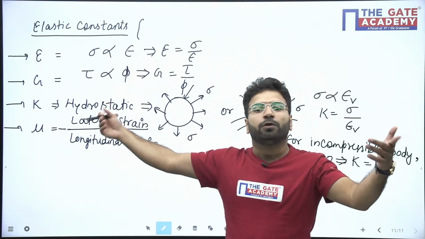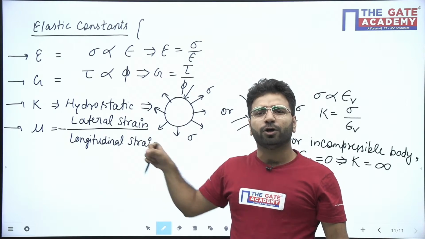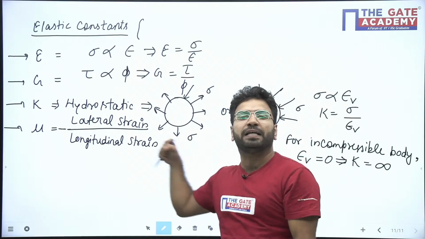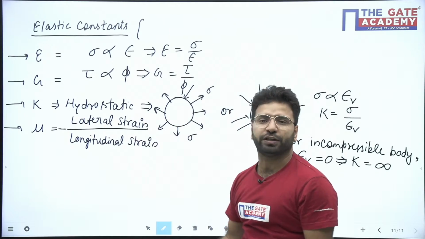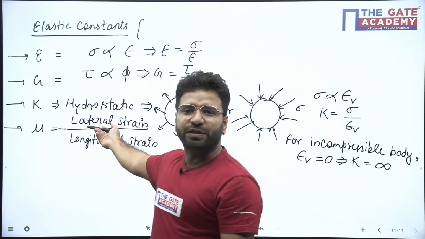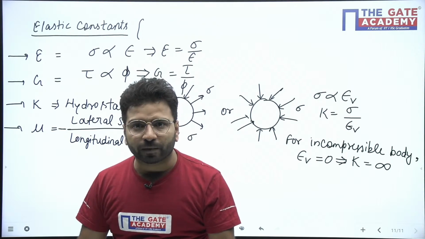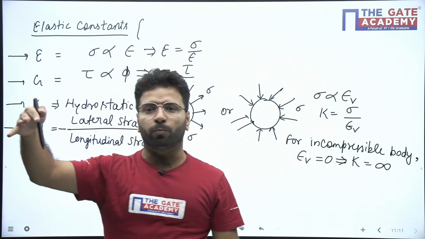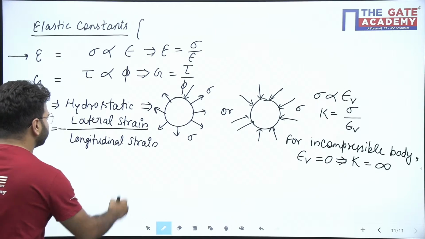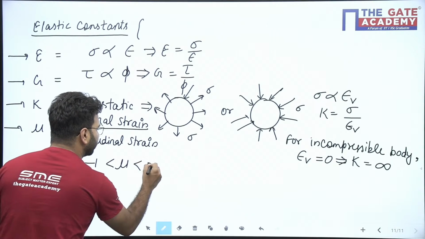If you say, sir, it can be longitudinal minus also, it can be lateral minus also, it depends. If tensile load is there, longitudinal strain will be positive because length will increase, diameter will reduce, that will be negative. But if compressive load, diameter will increase, so lateral will be positive, longitudinal will be negative. So it depends upon the question. Always remember minus lateral strain upon longitudinal strain, it will be automatically minus there. But again, don't take minus again. Don't consider the effect of decrement in the formula once we have already considered it. Okay, the mu value lies between -1 to 0.5.